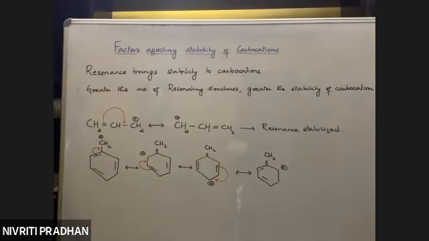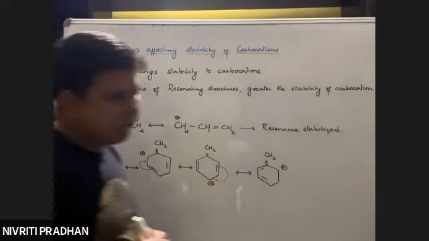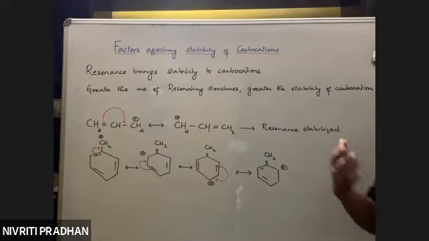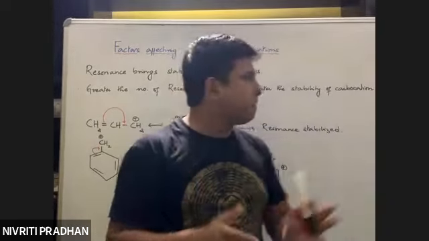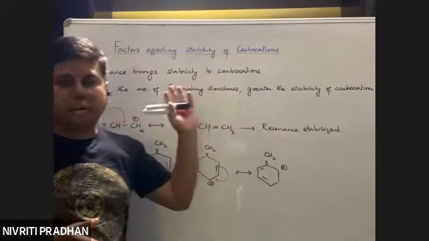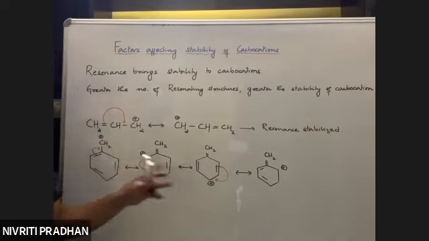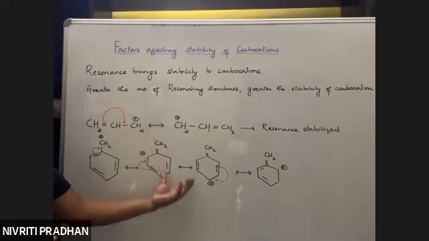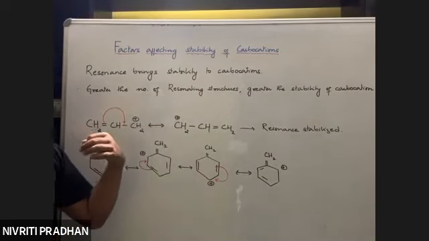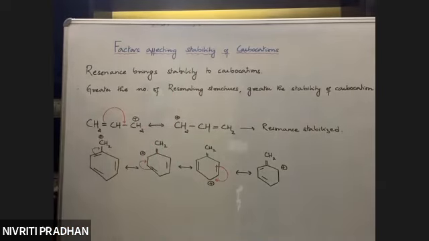Now, what have we written in point number 2? Both are stabilized by resonance, but which one is more stable? Greater the number of resonating structures, greater will be the stability. Here we have 4 resonating structures, here we have only 2. So obviously this benzyl carbocation is very stable as compared to this carbocation.